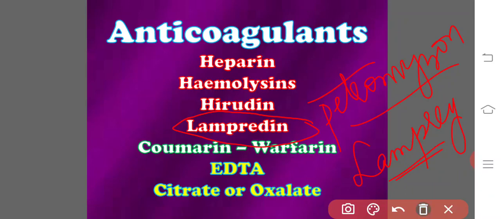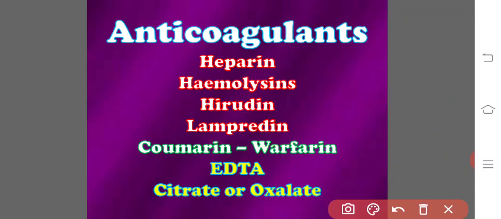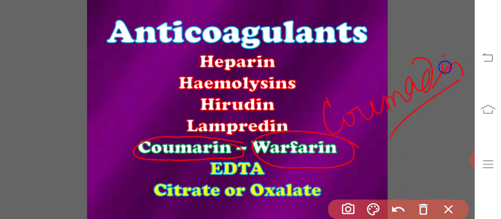And some of the anticoagulants are from the plant source, coumarins. They are from plant origin and are precursors of the anticoagulants such as warfarin, otherwise the coumadin. Warfarin is also known as the coumadin. These are from the plant source.